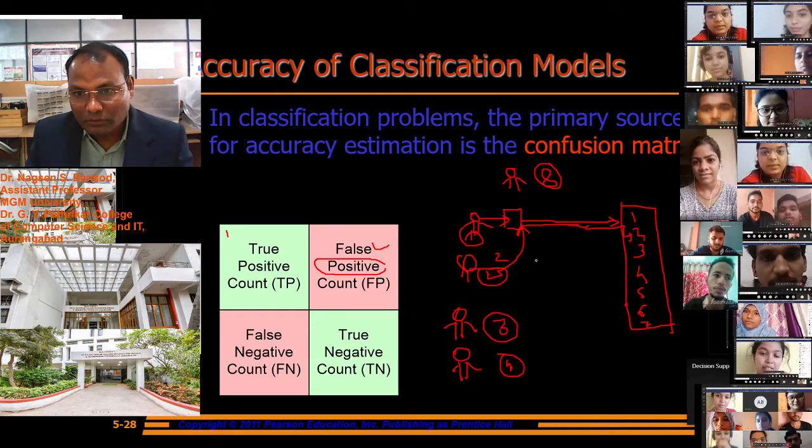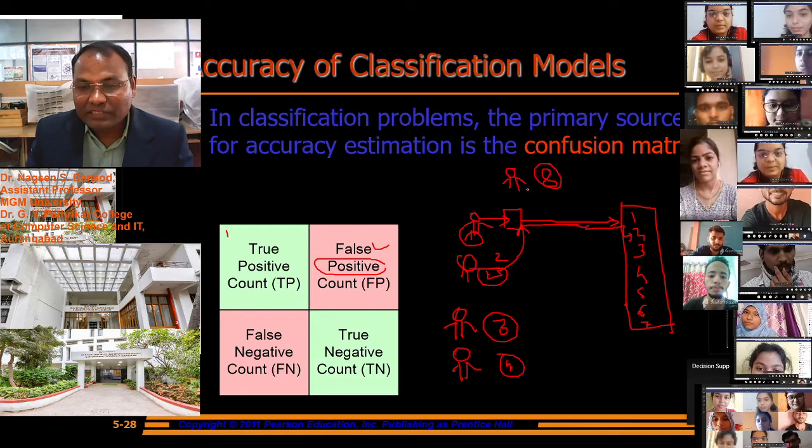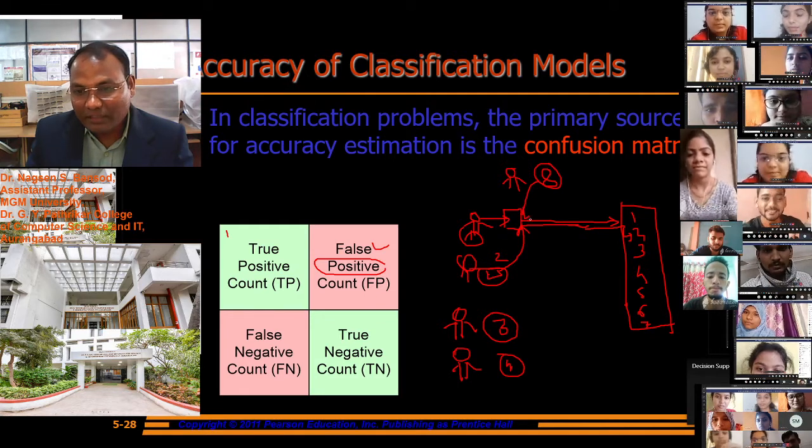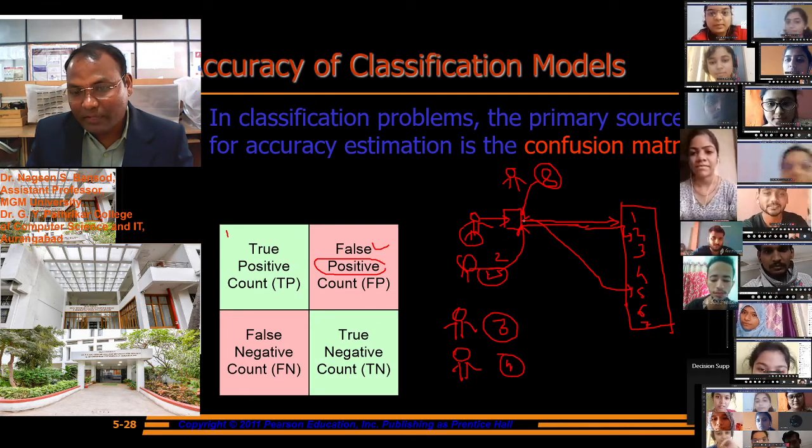And suppose person 8 is not in the database and is rejected by our system.